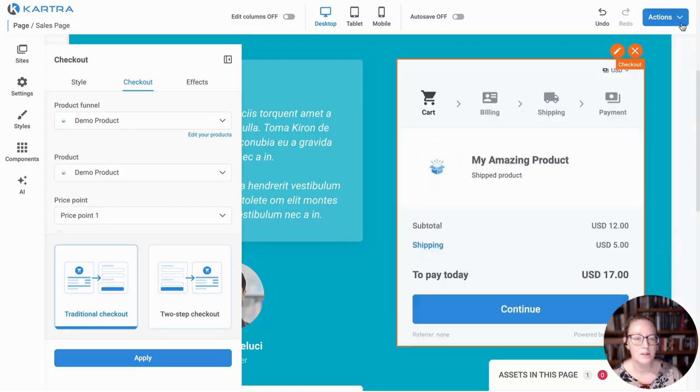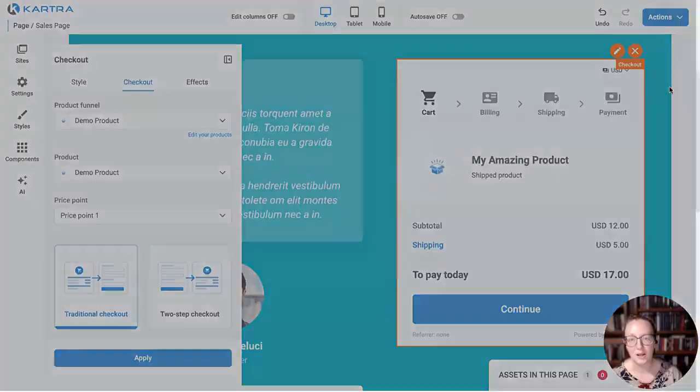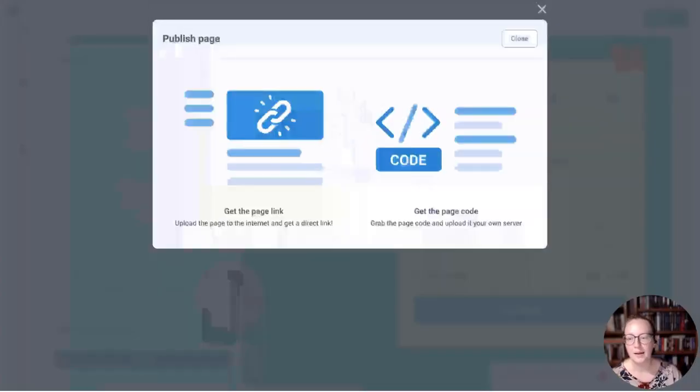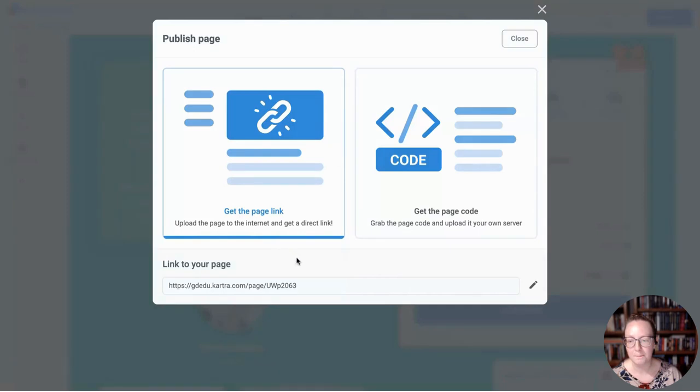And then once you publish this page, we're going to go here to publish live. Let's say I've got everything finished on there. It's all ready to go. I can go click get the page link. And now I can copy this link and share it with anybody that I want to go to my website. So if I share that on social media, if I put it in an email to say, hey, everybody, check out my new offer. I can share any way that I want to. Any way that you can send someone a link, you can get them going to this page so they can see your offer and they can buy your product.